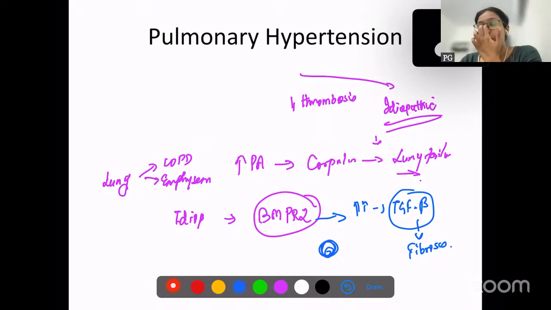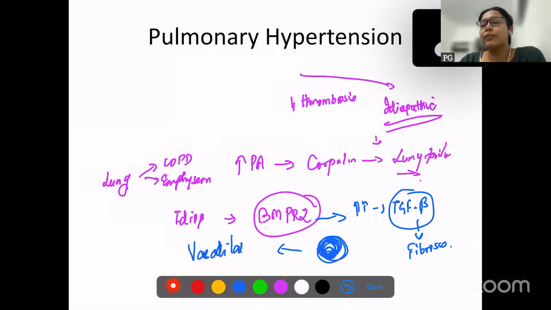So if the small pulmonary vessels get fibrosed, their lumen is getting blocked, resulting in increased pressure, right? So resulting in pulmonary hypertension. So what is being given as a treatment for pulmonary hypertension? Since the lumen is being blocked, you have to dilate the vessels. So vasodilation is the treatment for this pulmonary hypertension and especially idiopathic pulmonary hypertension. Okay.